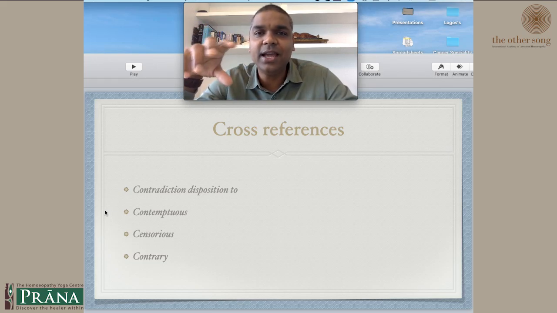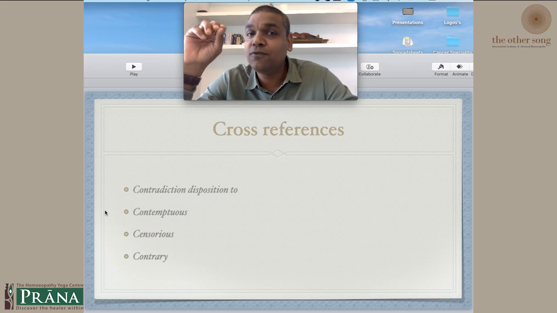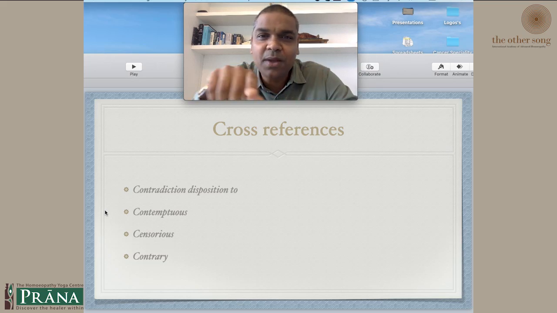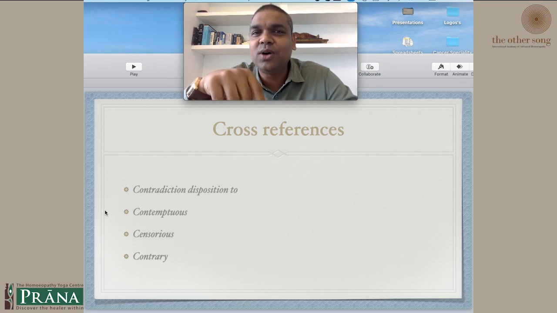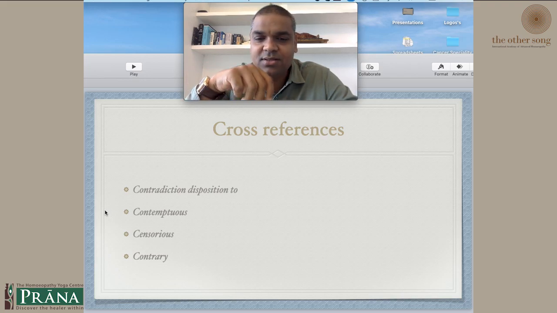Censorious is critical, like we saw in Ignatia, that the person is critical, fault finding. This is the mistake. This is the mistake. In your planning, you are saying we will go to Delhi, but if we go as per your plan, this is the negative point in your plan.